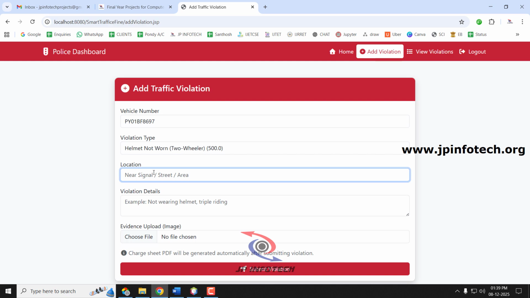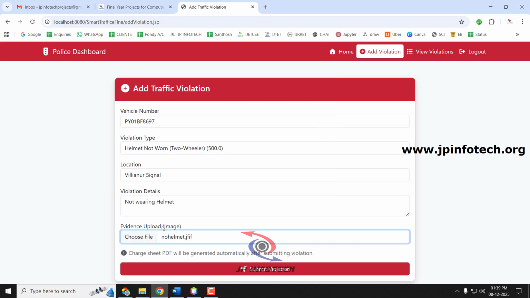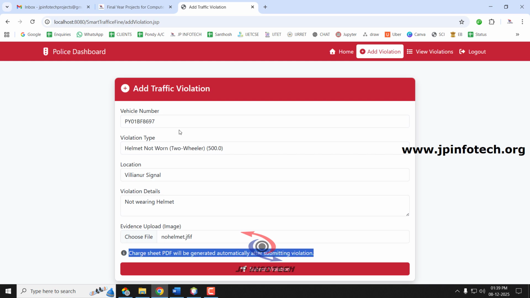Now let me enter the location where this violation has occurred, which should be entered by the traffic police. Let me enter Illinois signal, and violation type not wearing helmet, and you need to upload an evidence image. Let me select a sample image. You can upload whatever image you want, and now here you can see the information that the chart sheet PDF will be generated automatically after submitting the violation. So now the police officer does not need to create the chart sheet manually. Now let me click submit violation and see.